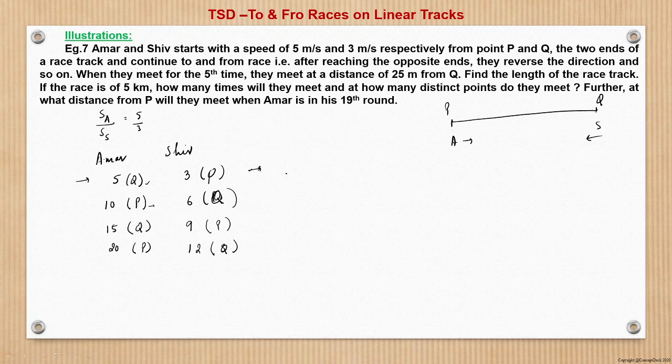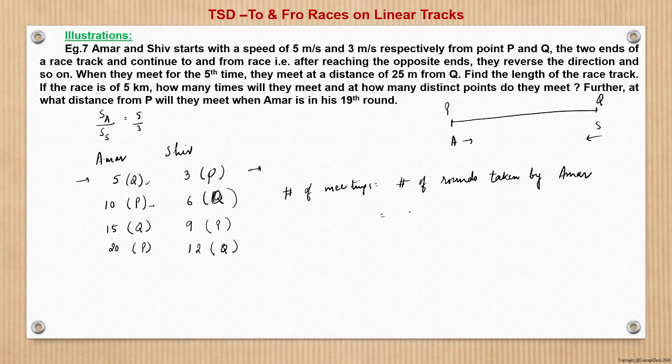I mean, there are no cases when both get together at the same end, and therefore we can say that the number of meetings will be equal to the number of rounds taken by the faster runner, who is Amar.